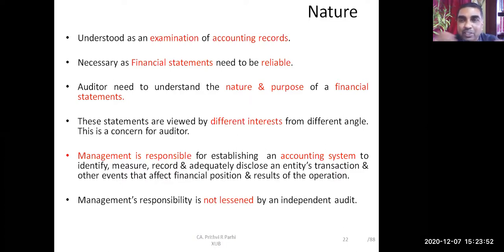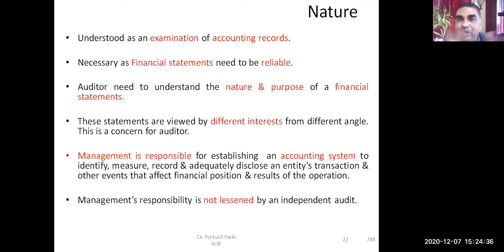If you take these three major financial statements, balance sheet, statement of profit and loss, and cash flow statement, they're different. The purpose of the balance sheet is to know the position of the organization: what is the asset position, the liability position, the equity position. The purpose of the statement of profit and loss is to know the performance of the company: what is the income, what is the expenditure. Through that, one can understand how the company has performed. So different financial statements are different nature-wise and purpose-wise.